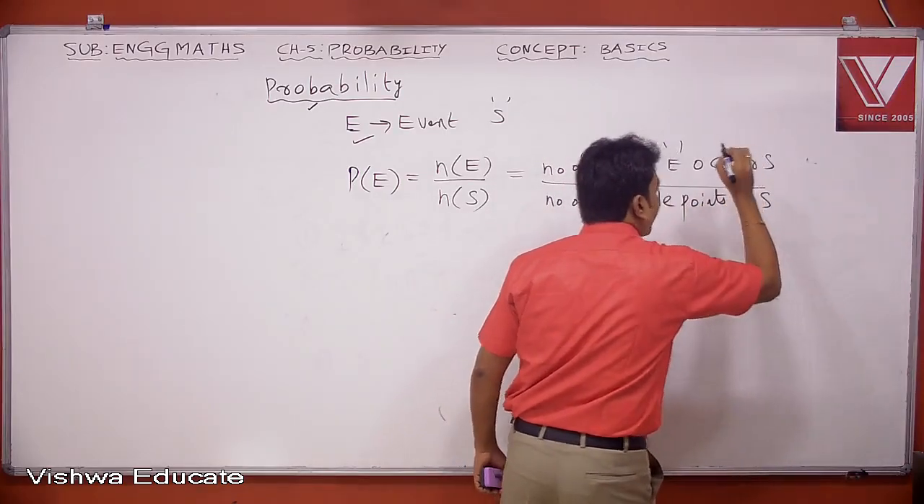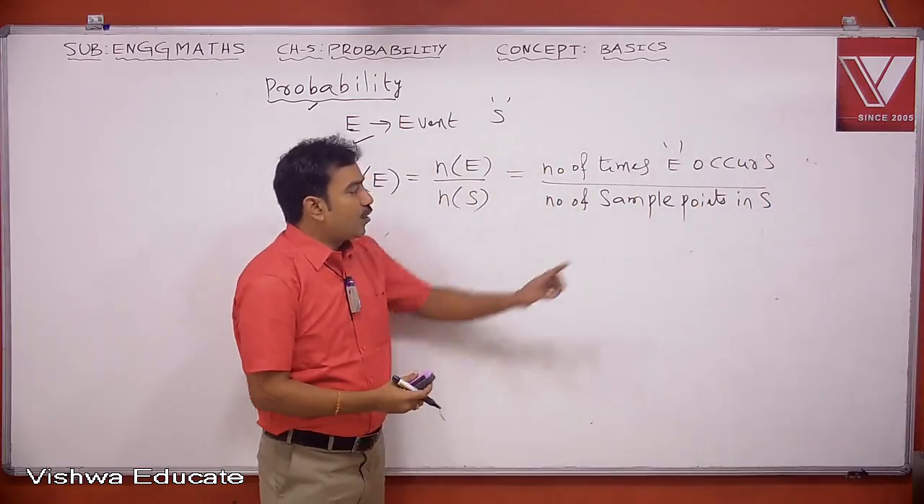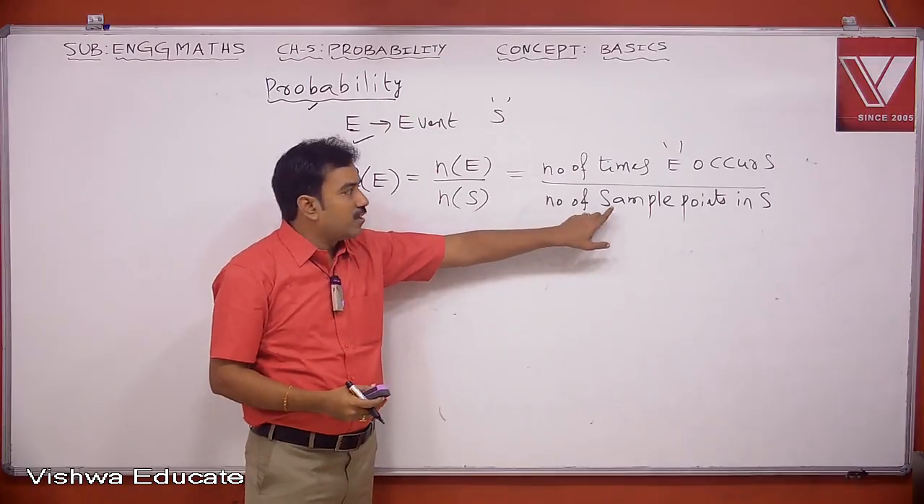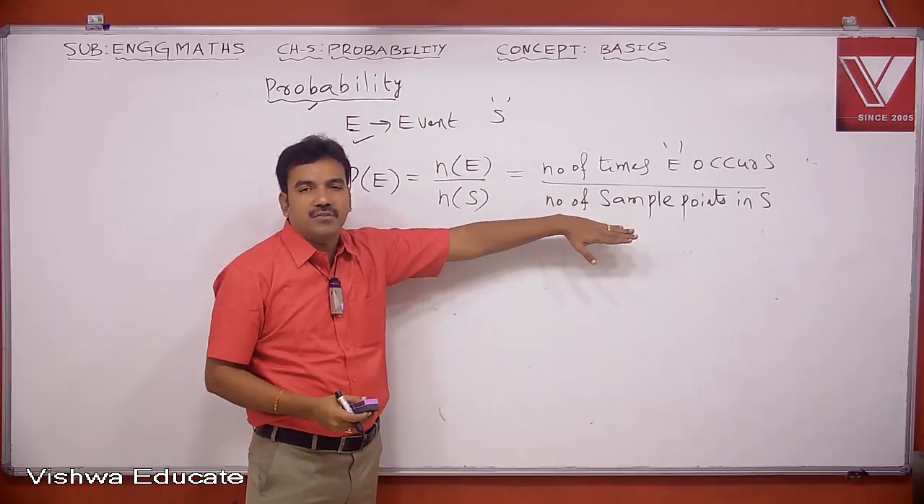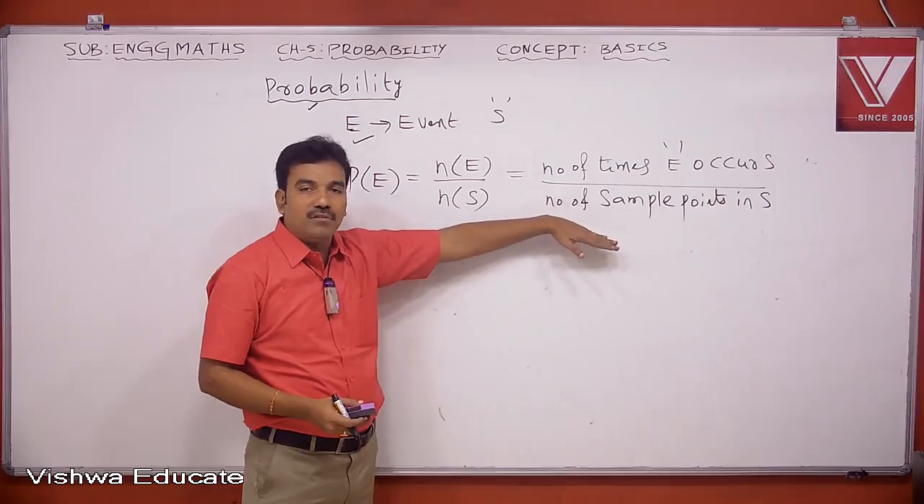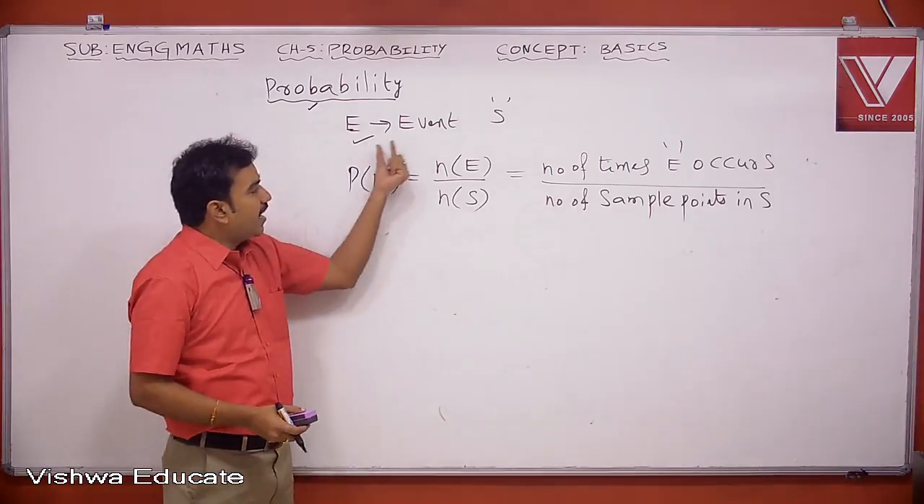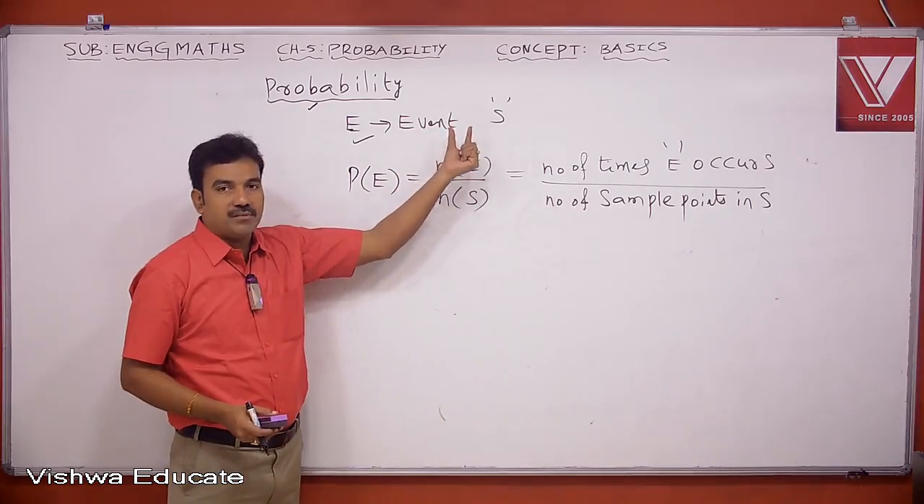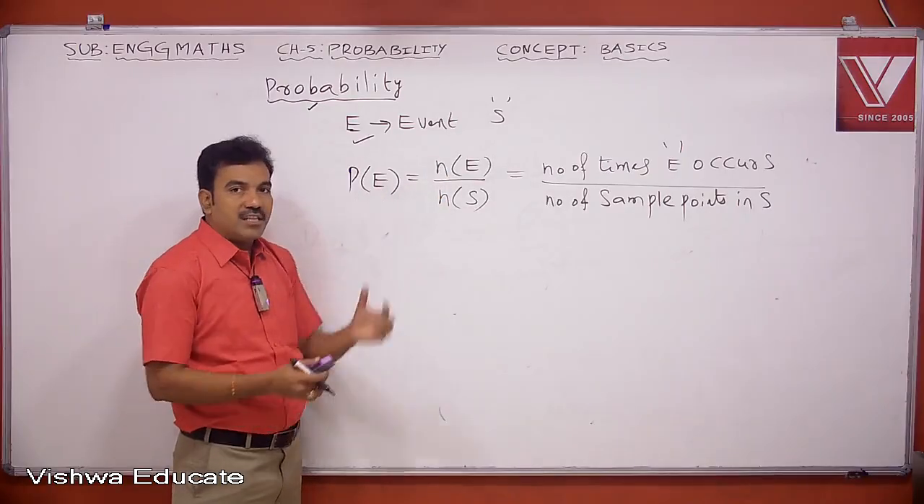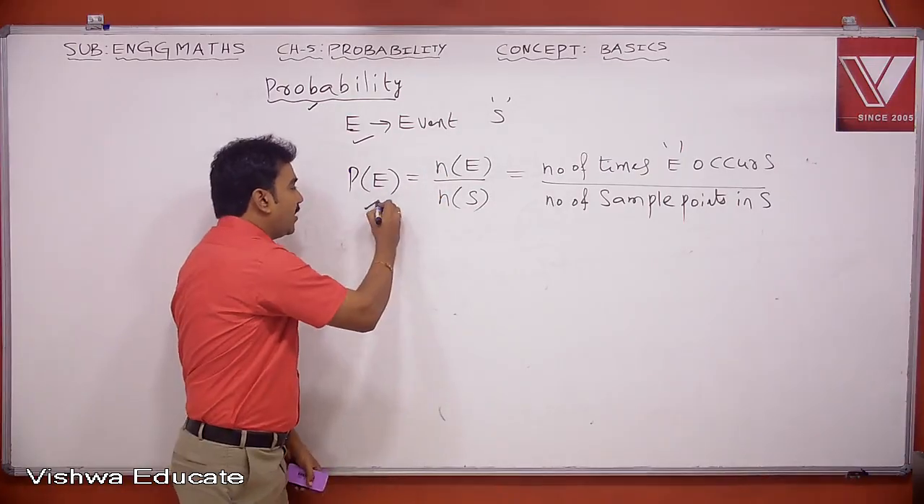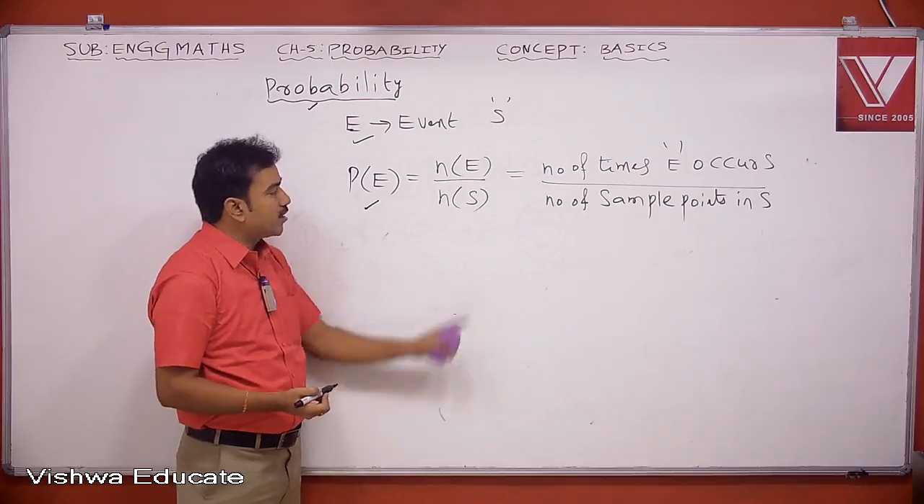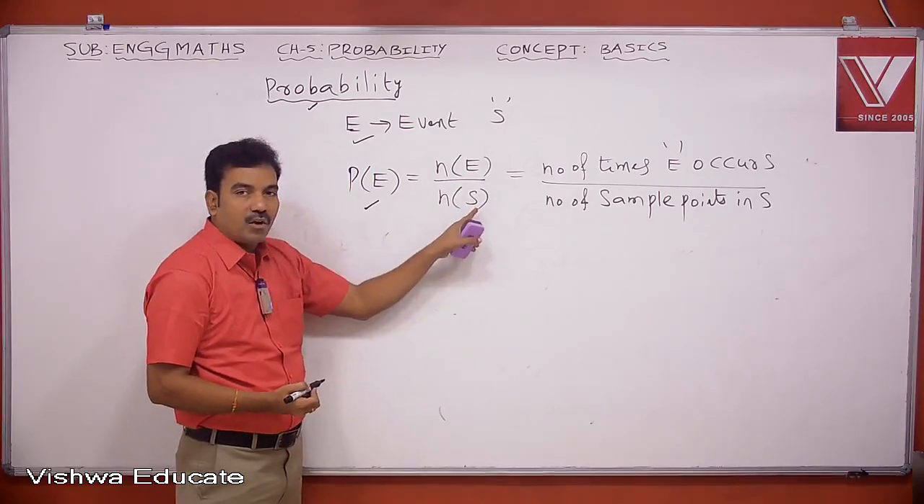Number of sample points in S. So out of these sample points, how many times does the event E occur? That is nothing but the probability of an event. So E is an event of a sample space S. The probability of this event is denoted by P of E, which is given by the mathematical expression n of E divided by n of S.